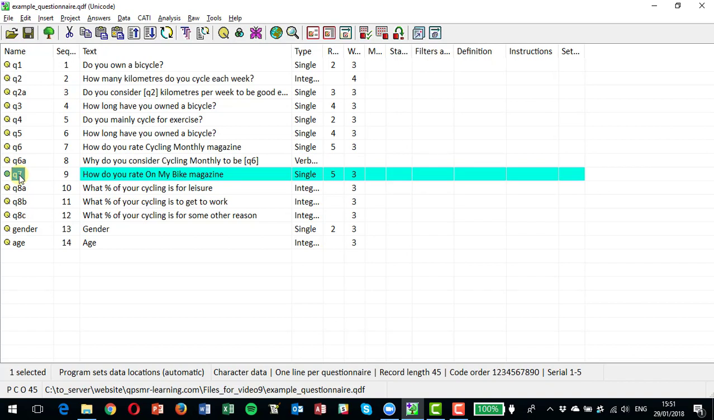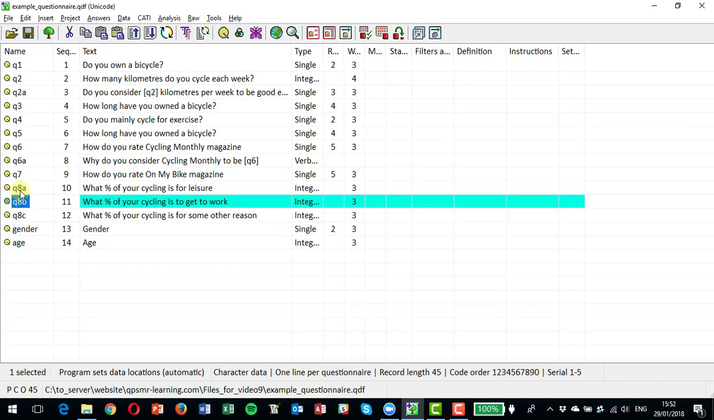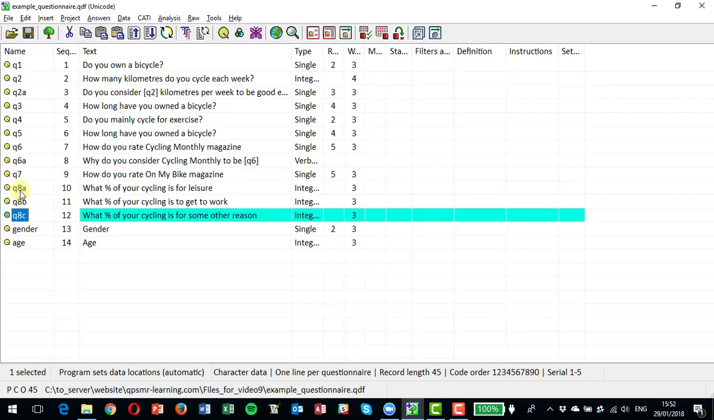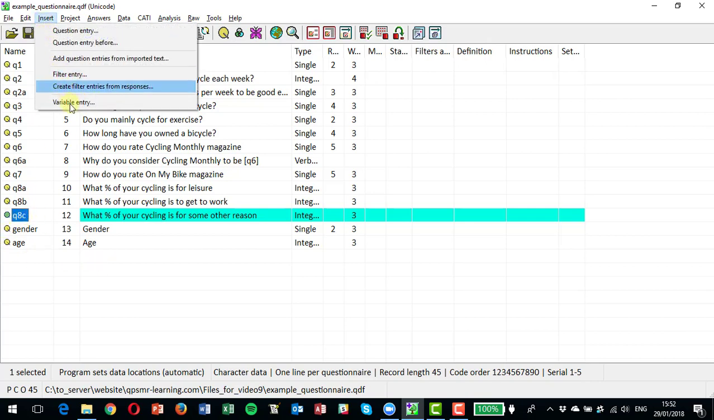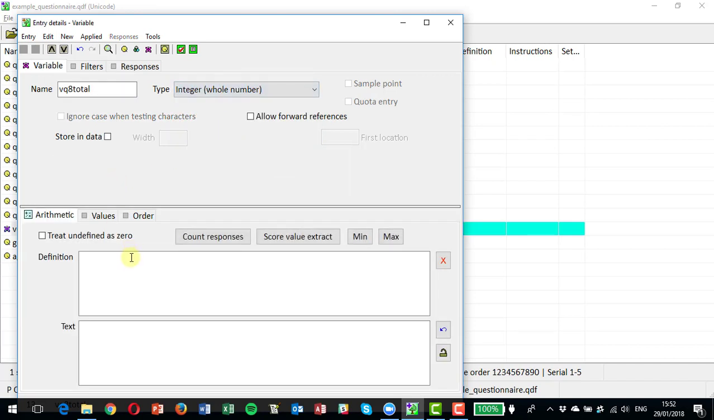Alright, now the other thing you can do is some clever testing of data as it's being entered as well. So here I've got a series of questions. Ask the percentage of their cycling that's for leisure, the percentage for getting to work, and the percentage for some other reason. So I think we can assume that that should add to 100%. So on data entry we could check that figure is 100%, and the way we do that would be to specify a variable. So I'm going to call that variable Q8 total. It's going to be an integer. And the definition of that, I'm going to make QAA plus QAB plus QAC.